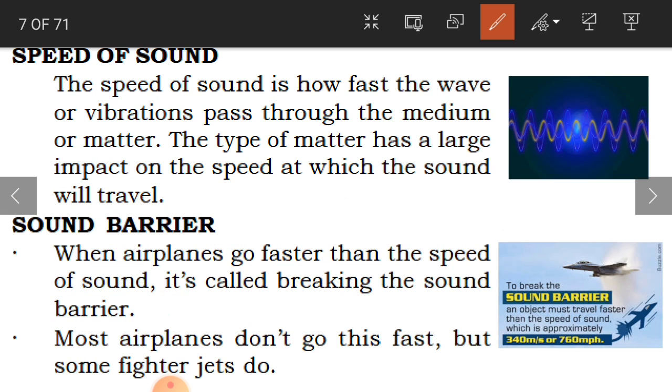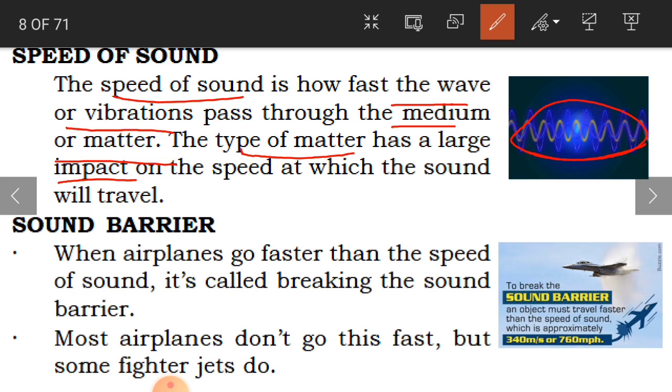Now, the speed of sound. The speed of sound is how fast the wave or vibrations pass through the medium of matter. What we have learned is that matter is any solid, liquid or gas. So how fast the wave or vibrations pass through that medium is calculated as the speed of sound. The type of matter has a large impact on the speed at which sound will travel.